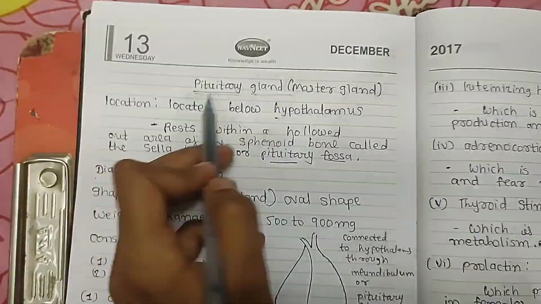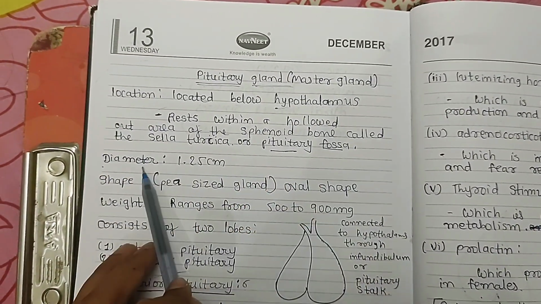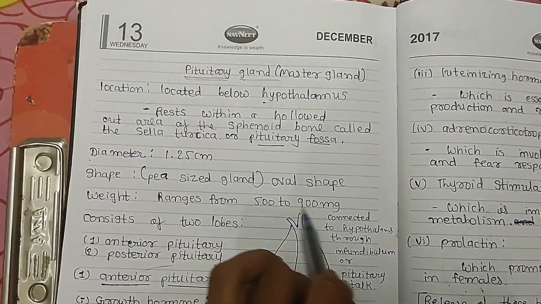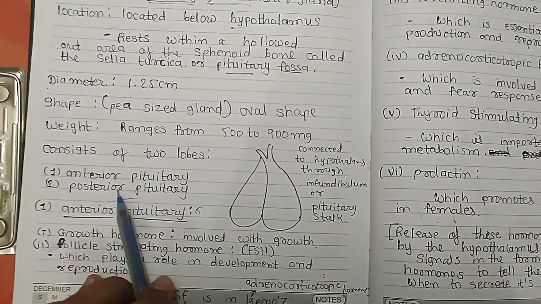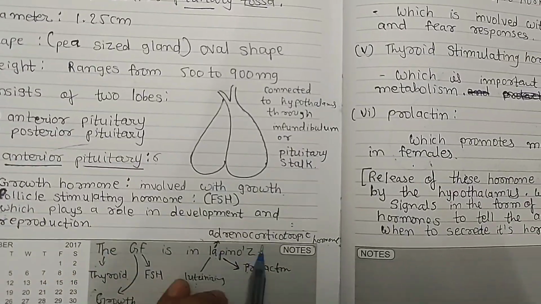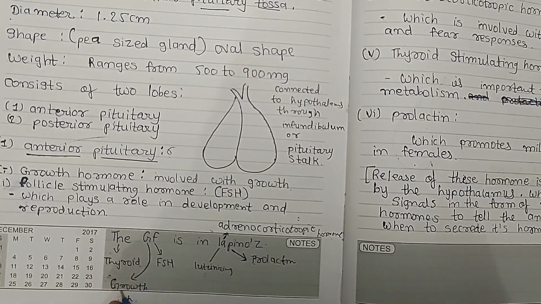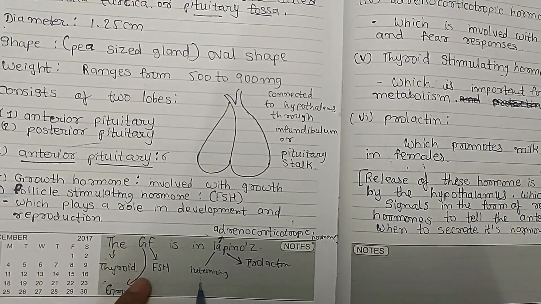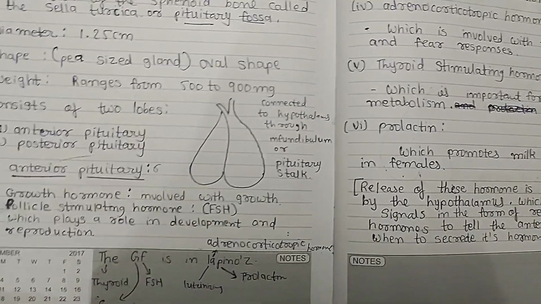So pituitary, master gland, location below the hypothalamus and in the pituitary fossa, diameter 1.25 centimeter, shape oval, weight ranges from 500 to 900 mg, consists of two lobes, anterior pituitary and posterior pituitary. The anterior pituitary secretes 6 hormones. The GF is in Lapinose. TH, thyroid stimulating hormone. G refers to growth hormone. F for FSH, which is follicle stimulating hormone. L for luteinizing hormone. A for adrenocorticotropic hormone, and P for prolactin.